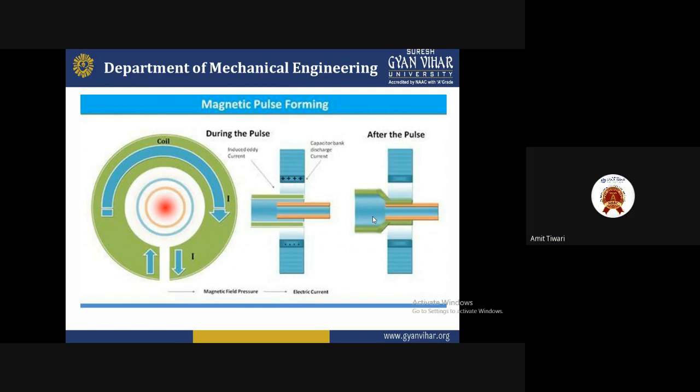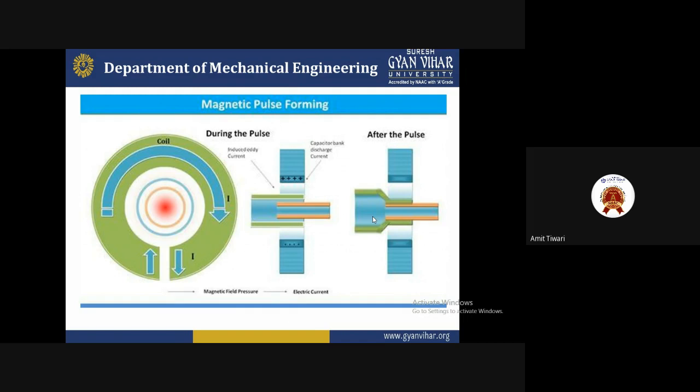during the pulse and after the pulse, the diagram changes because the structure of the material is changed completely, and it is not used rapidly after some time. That's why you can say magnetic pulse forming is a very popular theme which you have to adapt for industry, providing a new shape by the help of magnetic pulse forming, so that the parts can be fabricated.